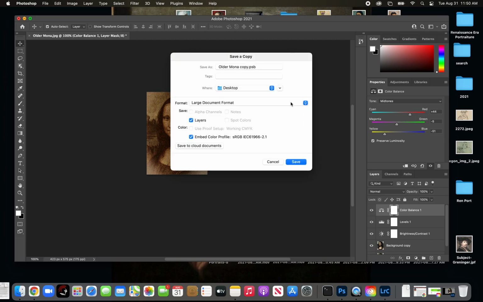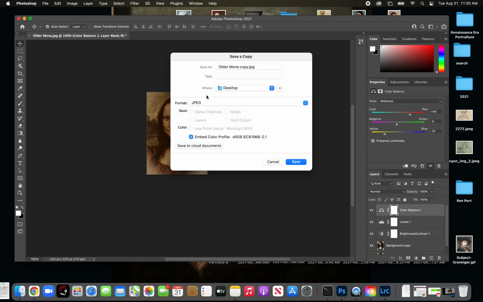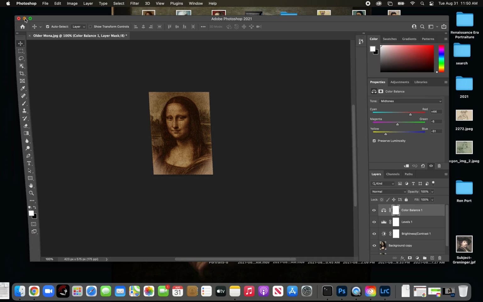Save a copy. There we go. Save a copy, that's what I needed to do. So now I go save a copy and keep the color profile the same, RGB. Make sure that's clicked and then just hit OK there. And now we have it on our desktop.